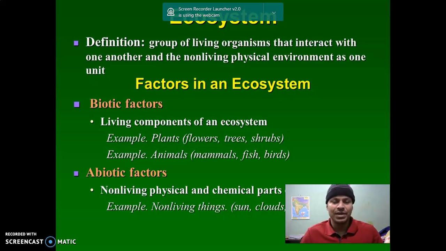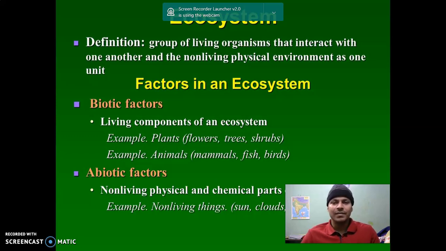And as we already know, the factors in an ecosystem are two important factors. The biotic factors, that means the living components of an ecosystem, and in those living components we have plants. Plants means all the flowers, trees, shrubs, etc.